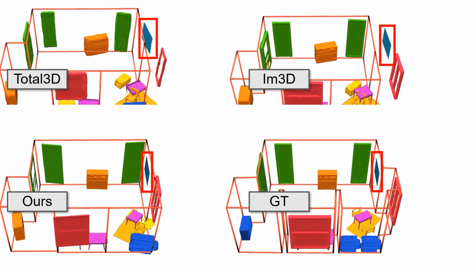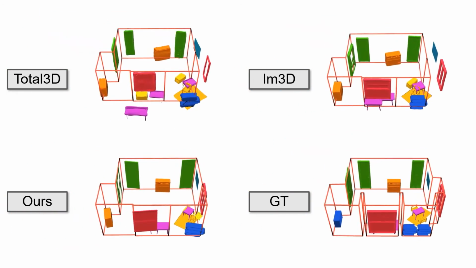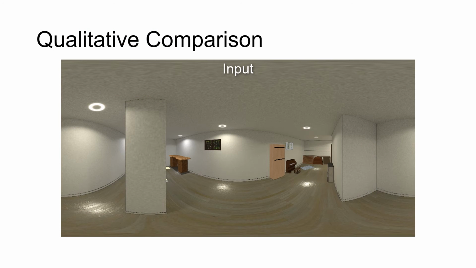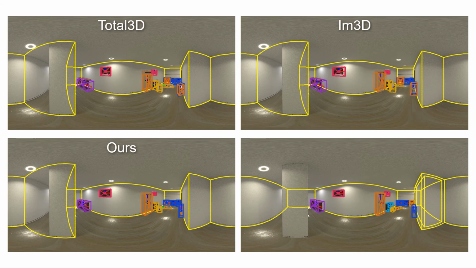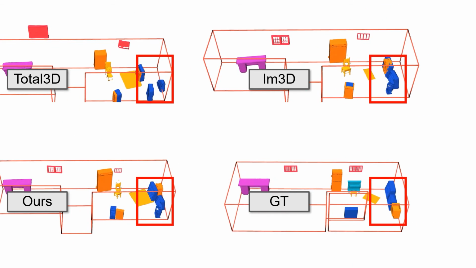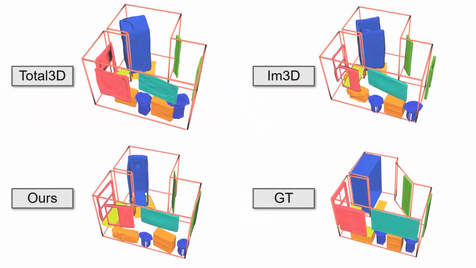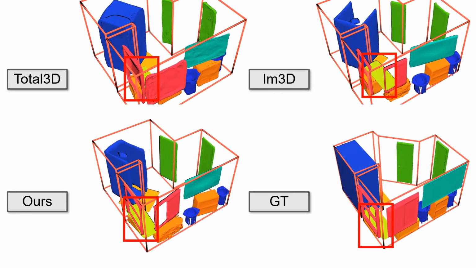In this example, our method hangs the picture correctly on the wall and places the door close to the wall. In this scene with some hard cases like distant objects, our method can leverage the predicted attachment relation to better align the table with the room corner and better estimate the distance. The position of desk and the window here also show better relations to the wall thanks to our relation-based model.